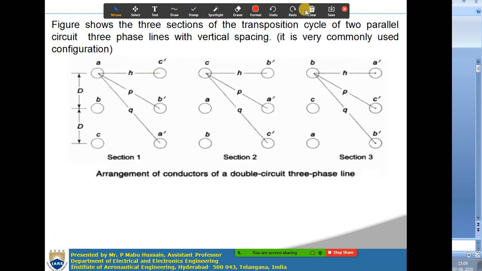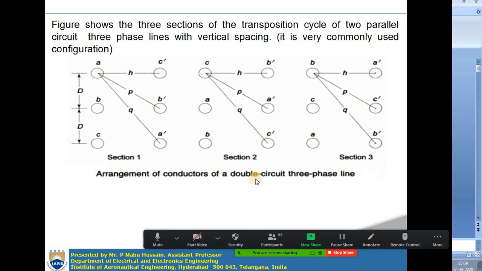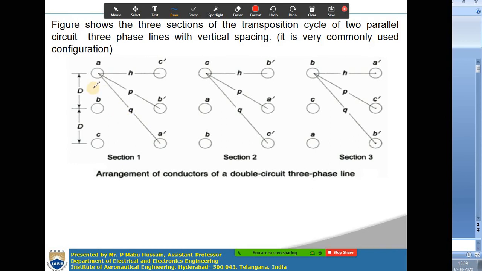Take conductor A and conductor B in the first section. Each phase will have 2 conductors. Conductor A has A and A dash, and conductor B has B and B dash.